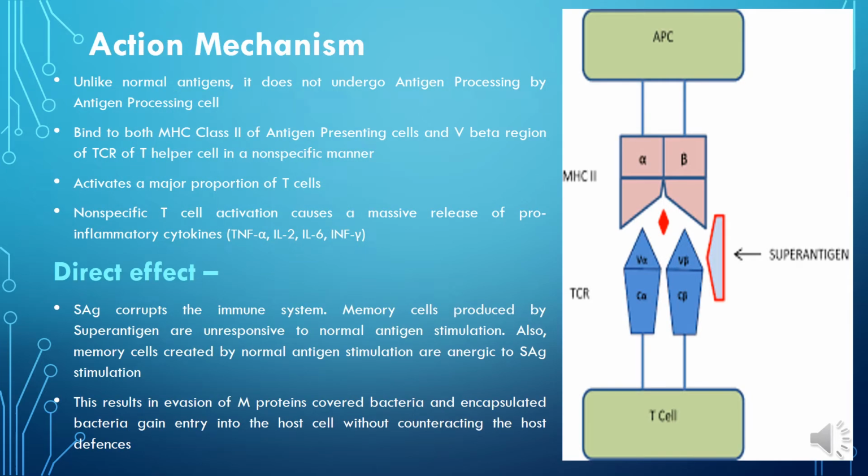So this is the action mechanism. Here in this diagram we see an antigen presenting cell, which can be a mast cell, dendritic cell, macrophage or B cell, whatever.